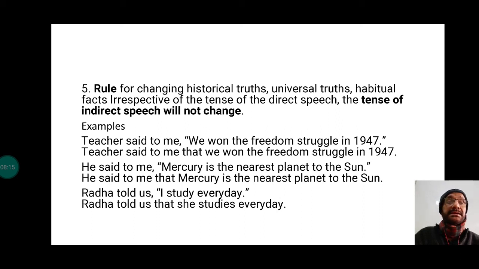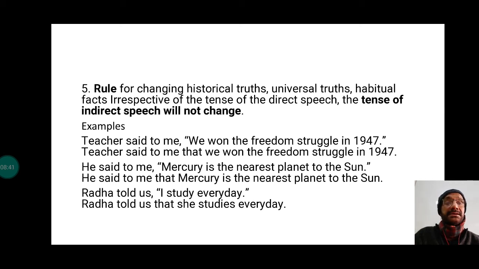The teacher said to me, we won the freedom struggle in 1947. The teacher said to me that we won the freedom struggle in 1947. See, the verb is not changed. Or it can also be changed into: The teacher told me that we won the freedom struggle in 1947.